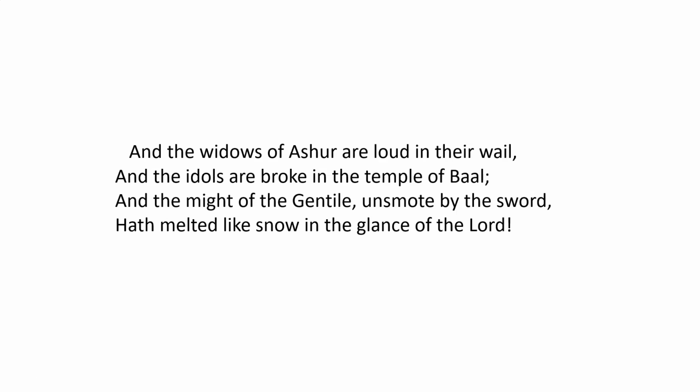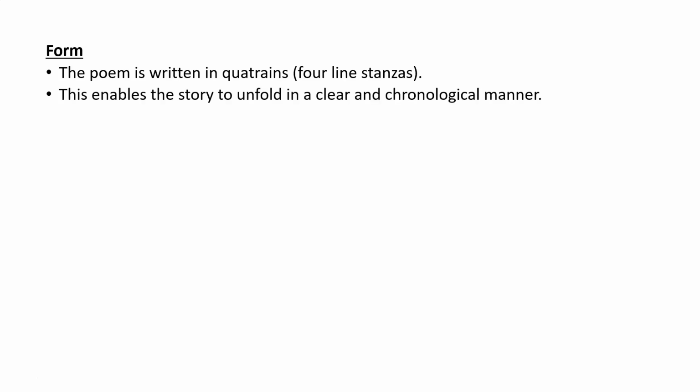Now, the next thing we are going to do is look at the form and structure of the poem. Okay, so the poem was written in quatrains. Remember, that is 4-line stanzas, and we've seen that in A Poison Tree. Okay, so this enables the story to unfold in a clear and chronological manner. There are actually a lot of poems that you will study that are quite abstract in their story.